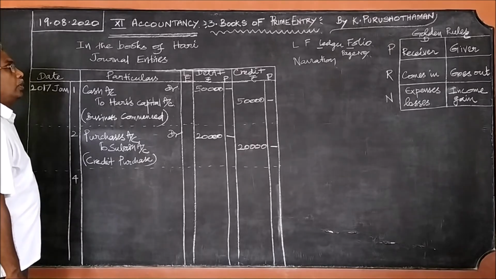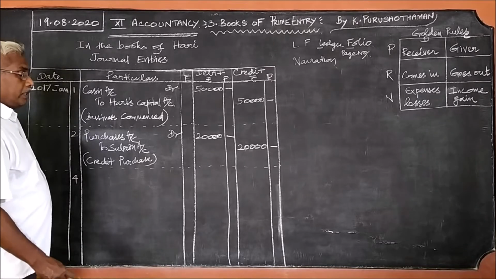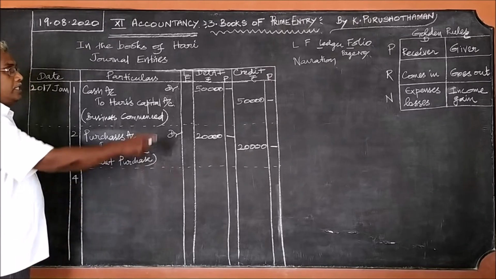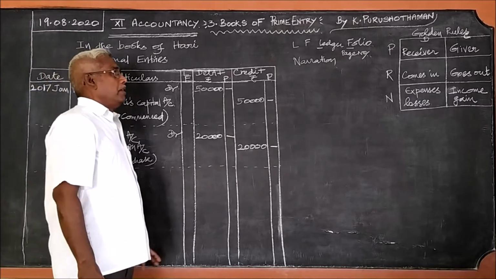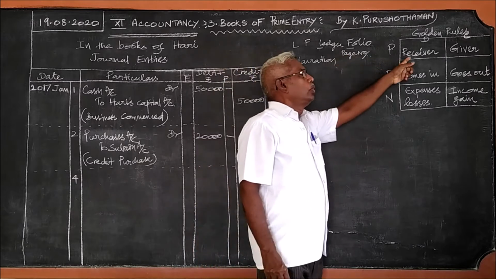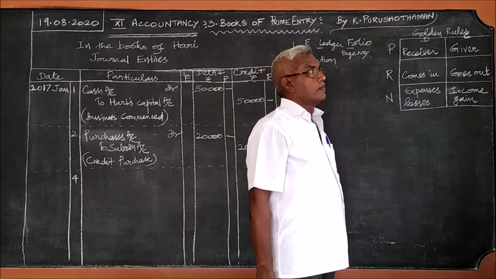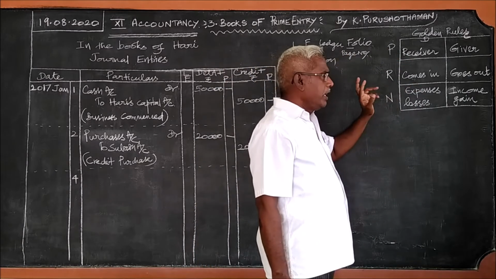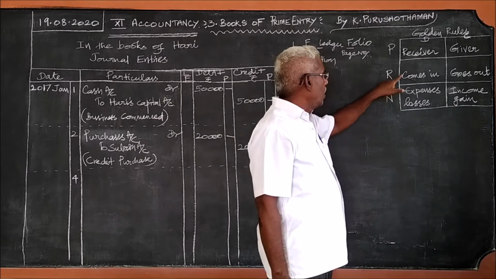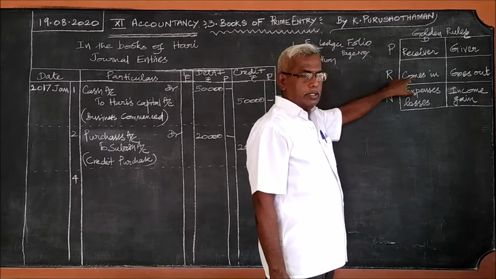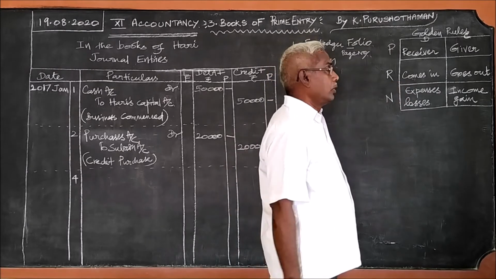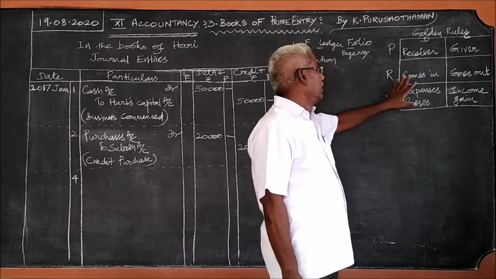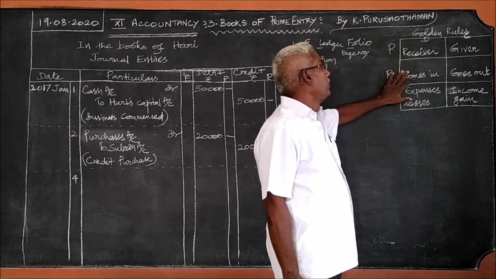When goods are sold, debit the receiver, debit what comes in. These are the two rules applicable. When goods are sold for cash, what comes in? Cash comes in. Here this is said on credit. So no question of cash coming in. So this is not applicable.